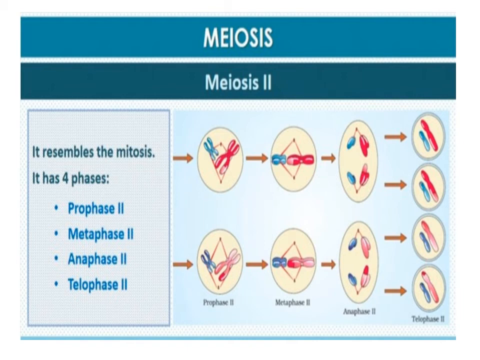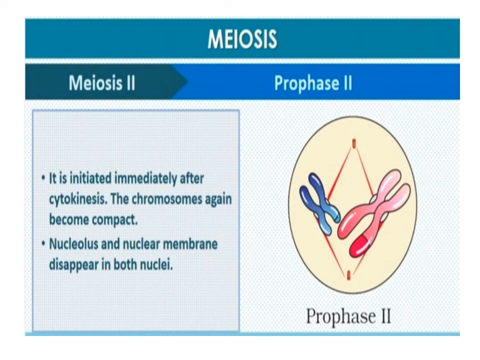Meiosis II. Meiosis II takes place in four substages. Meiosis II resembles a normal mitosis. The nucleus of the chromosome is maintained in subphases or stages: prophase II, metaphase II, anaphase II, and telophase II. Prophase II. Meiosis II is initiated immediately after cytokinesis. The nuclear membrane disappears by the end of prophase II. The chromosomes again become compact.